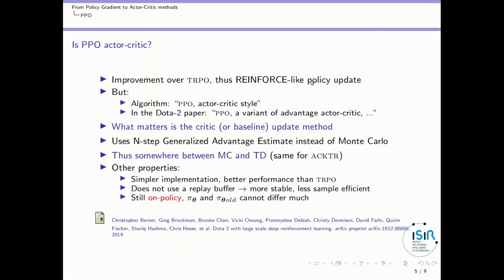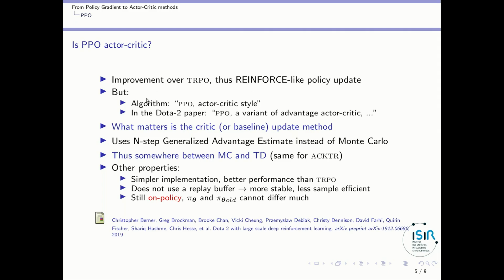Now the central question: is PPO actor-critic? Initially, when you read the paper, it is presented as an improvement over TRPO, so you would consider that it is a REINFORCE-like approach, and in particular, the policy update is similar to the one of TRPO.